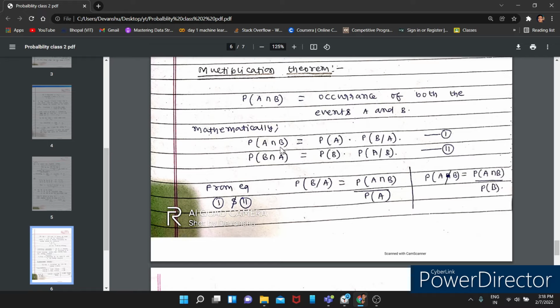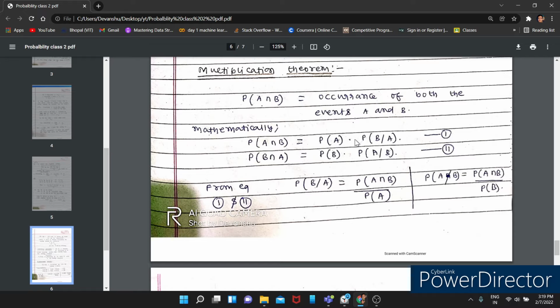It is equal to the probability of A times the probability of B when A has already happened, and the multiplication of that.